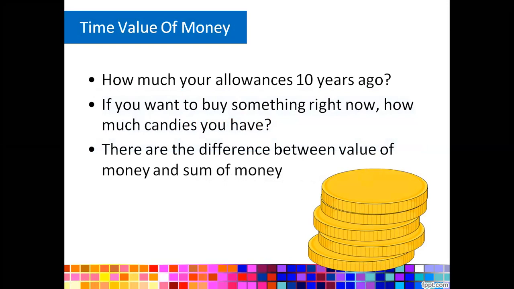In this case, 10 years ago, since you were in elementary school, you could afford many cakes, many pieces, many toys, let's say. But from the point of view of the present, maybe you can afford only a little piece of cake or maybe just a game toy, since the value itself changed but the number is still constant, still the same. So if you want to buy something right now, how much candy do you have? Maybe only a piece, only a little amount of candy.